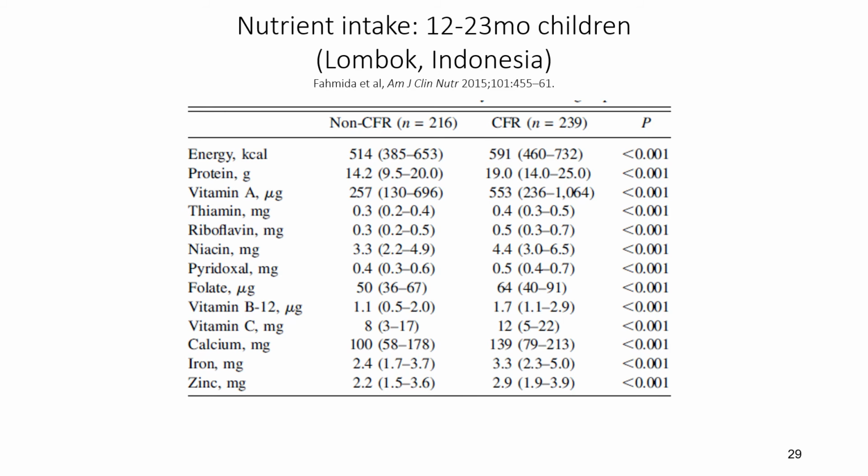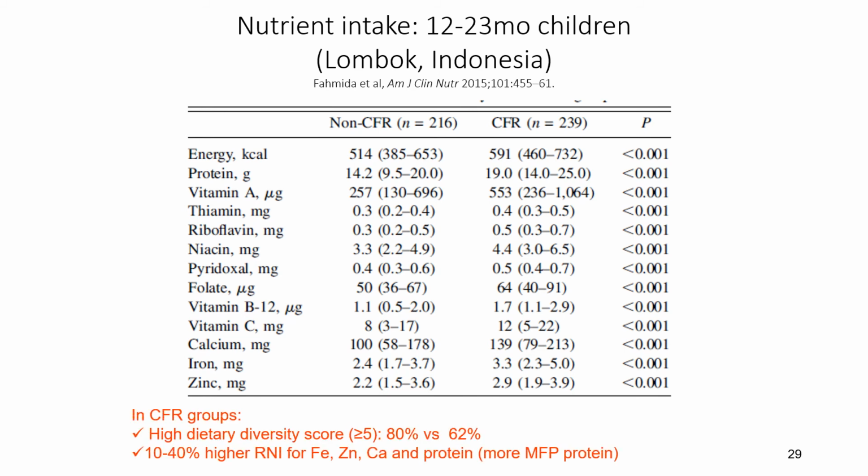And then this is an example of how you can evaluate the results. Here is an example of comparing the median intake of the nutrients between the intervention and control groups. We also compared the dietary diversity score and found that it is higher among the intervention group. You may also want to see, for example, whether the frequency of meat, fish, poultry, protein is higher in the group.